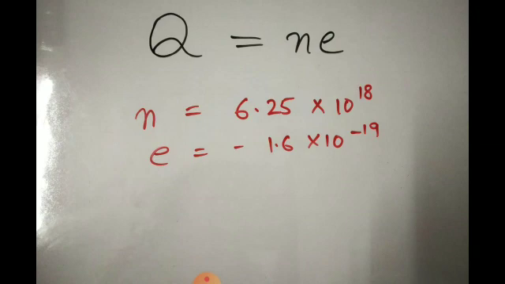The value of the charge of an electron is 1.6 into 10 to the power minus 19, and N is the number of electrons, which is 6.25 into 10 to the power 18. We can use this while solving our numericals, where in the place of Q you can also put Ne. We say that 1 coulomb of charge is equivalent to 6.25 into 10 to the power 18 electrons.